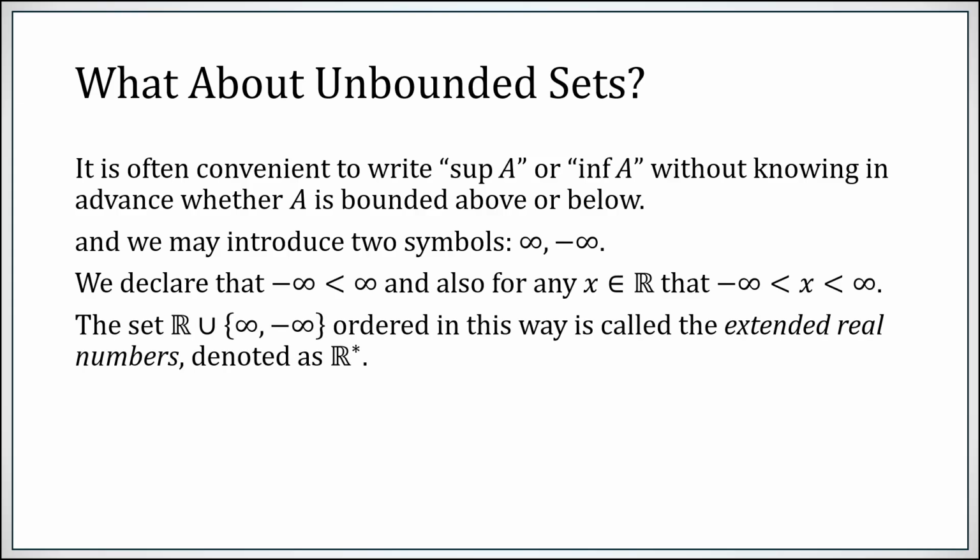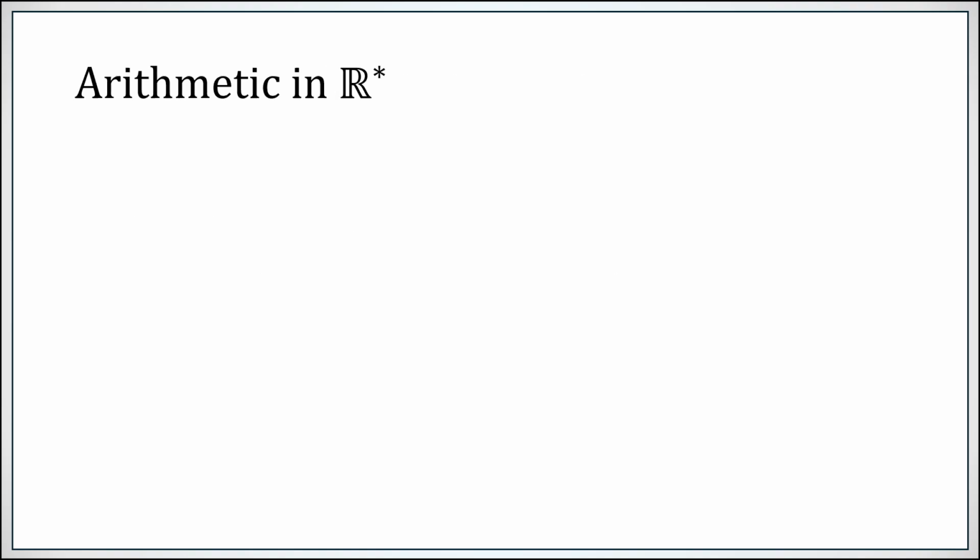So the set of reals combined with these two symbols is often called the extended real numbers, or R with a little star on it. Note that it's not an ordered field. You can't do something like 1 over infinity or infinity times infinity. These are not properly defined for us. But you can do some arithmetic in it.